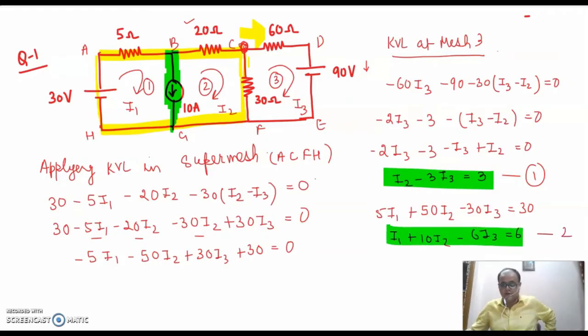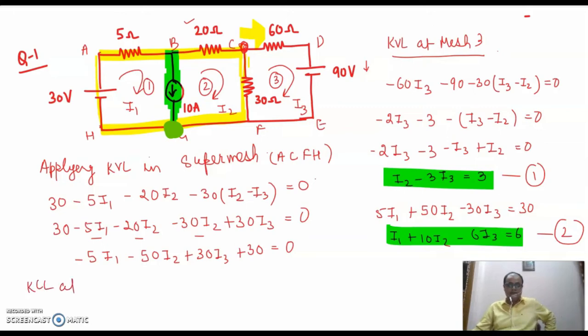Now see, I have got 2 equations and 3 unknowns, so I am not in a position to solve it. I need one more equation. If I have n variables, I need n equations to solve the value of every variable. Here, I have I1, I2 and I3, but still I have 2 equations. Now, where to get the third equation from? Now comes the role of KCL. Now I can apply KCL at any point. What I would prefer is this point. Let's apply KCL at this point.